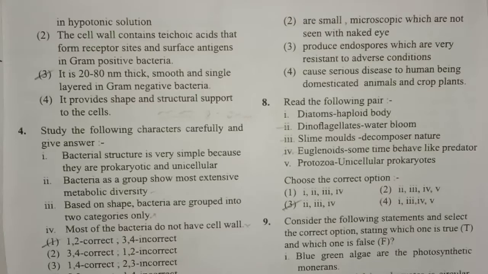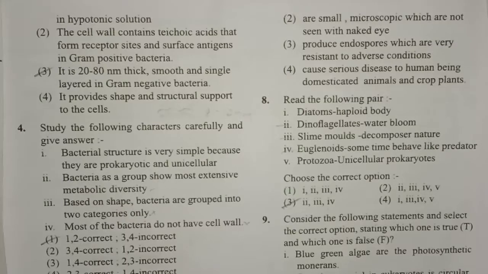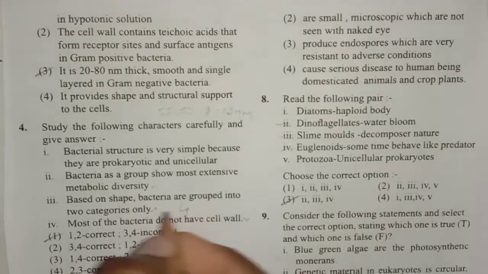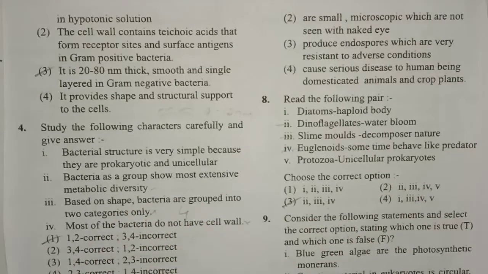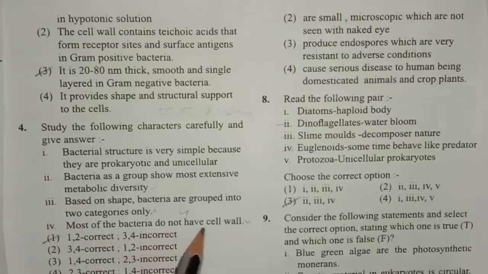So that is also correct. And the third one: based on the shape, bacteria are grouped into two categories only. So this is wrong. You all know that based on the shape, bacteria are classified into four types: coccus, spherical bacteria; bacillus, rod-shaped bacteria; spirillum, spiral bacteria; and vibrio, comma-shaped bacteria. So this is wrong. And most of the bacteria do not have a cell wall.